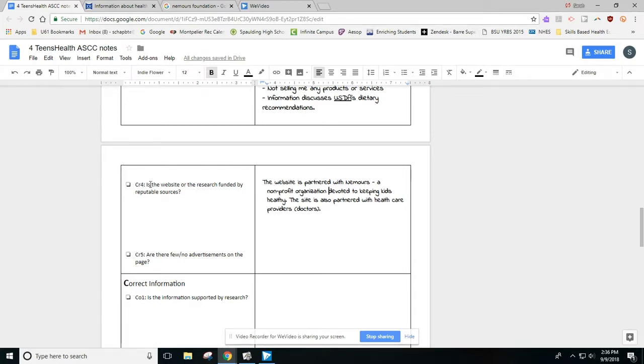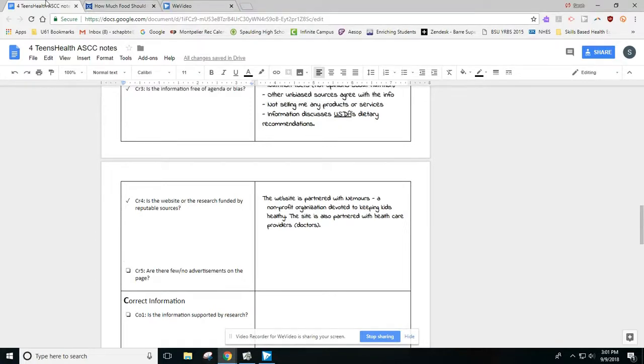So for credibility 4, this one would also get a check mark because it does seem that the website itself is funded by a reputable source. It's been around for a little while. And also the fact that these doctors are partnering and volunteering their time helps us believe that the source can be trusted, that they're not just focusing on making money off of us.